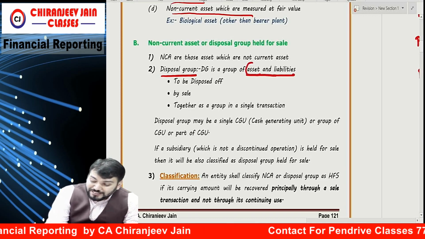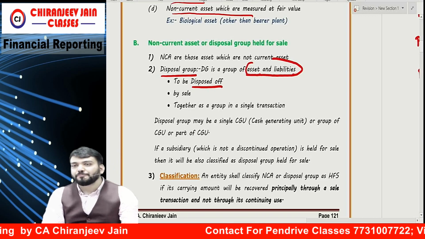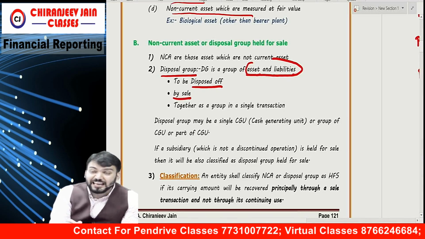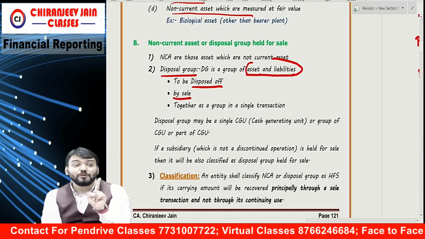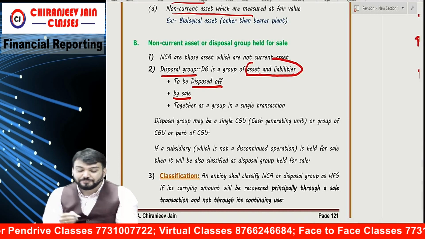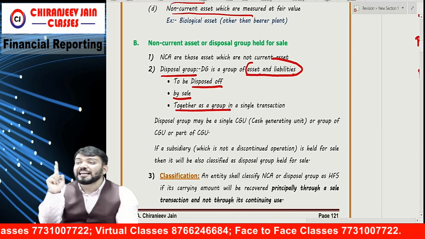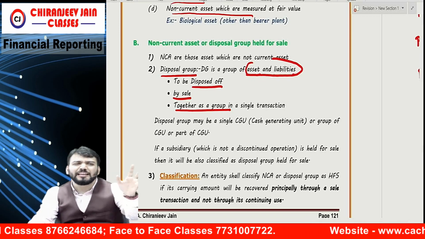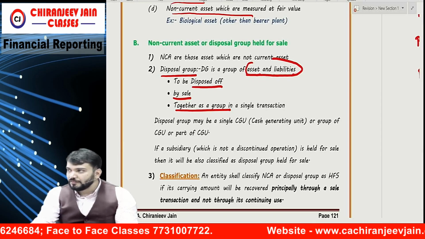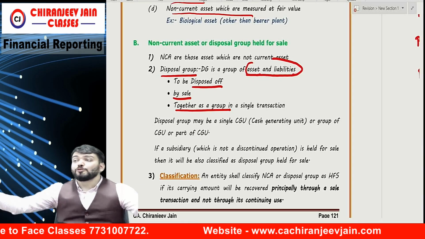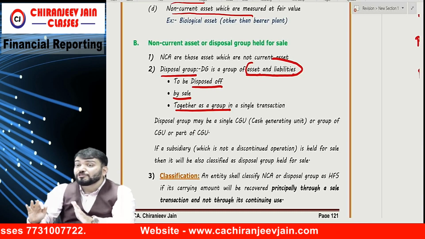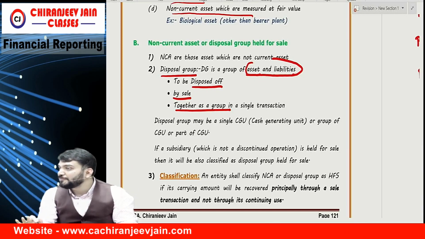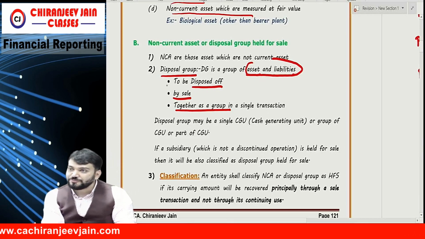So any group of assets and liabilities to be disposed of, till now not disposed, to be disposed of by sale, only by sale, not by any other means, together as a group in a single transaction, like a lump sum sale in income tax. For example, this is a group of assets and liabilities and we have decided to dispose of together in a single transaction, that becomes a disposal group.